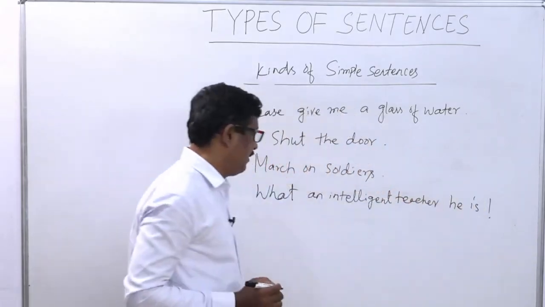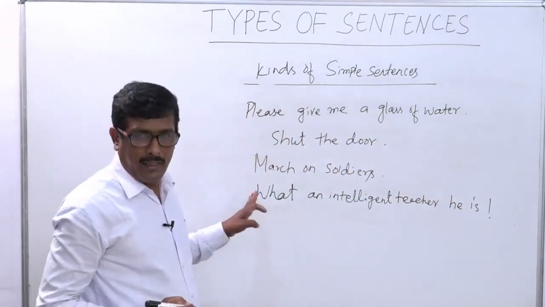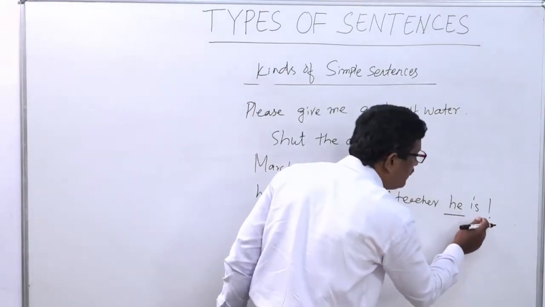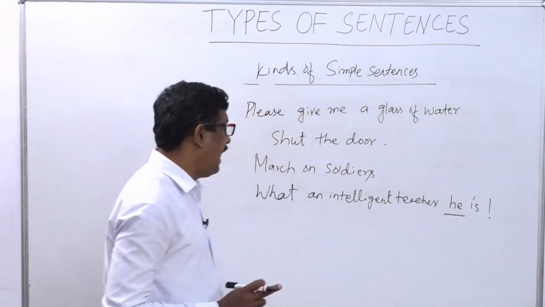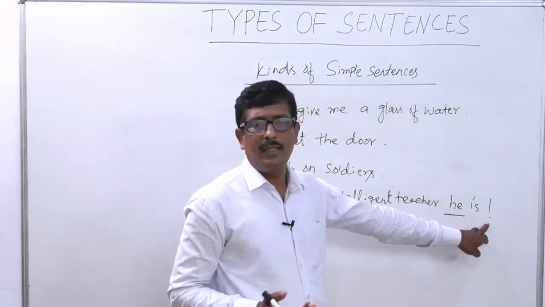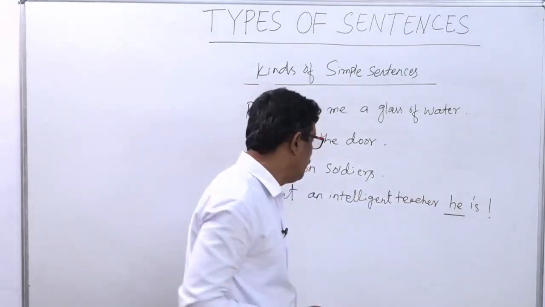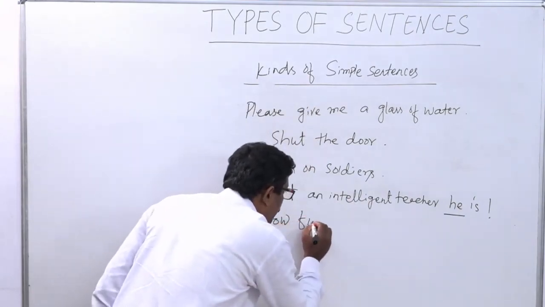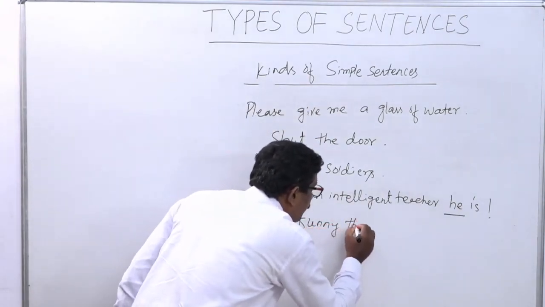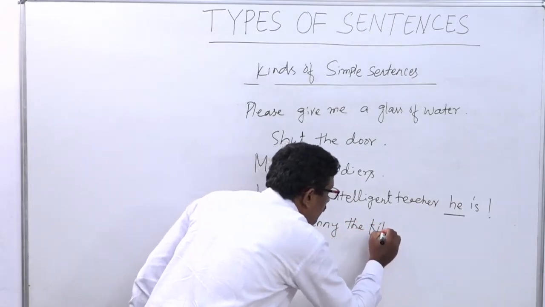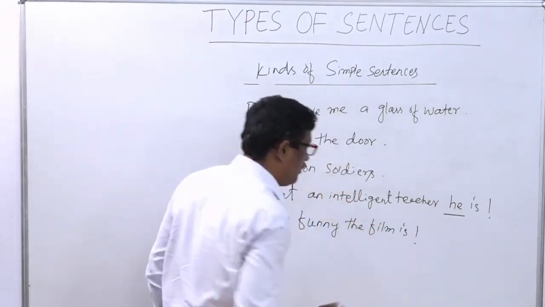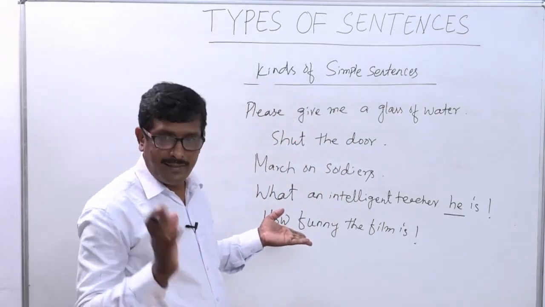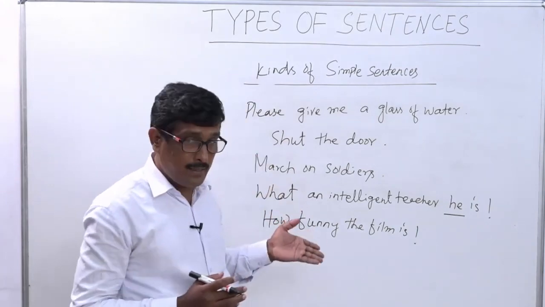You see, here is an example of an exclamatory sentence, and he is the subject, and there is only one finite verb, and the sentence ends with an exclamation mark. Okay, then we will take more examples. How funny the film is. You see, it is also another example of what? Exclamatory sentence.